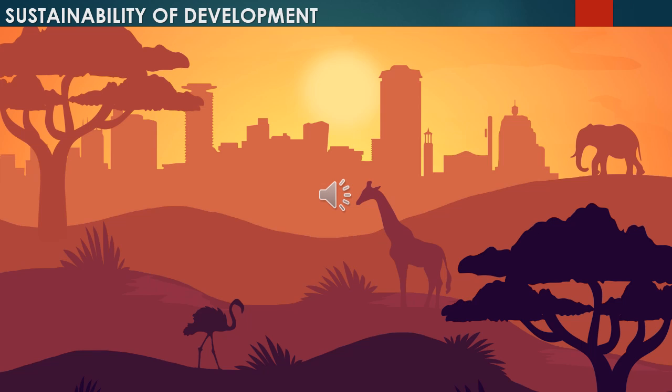Sustainability of development. Sustainable economic development is taken to mean development without damaging the environment and not compromising with the needs of the future generation. You are using various resources for the development of human society, but those resources should be left for the future generation.